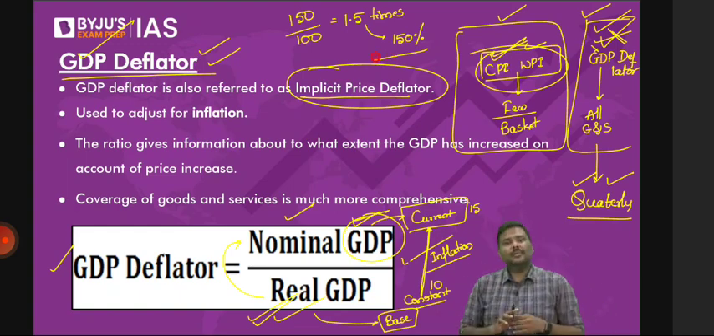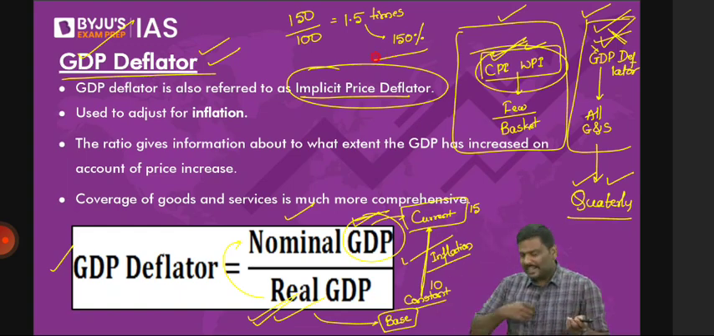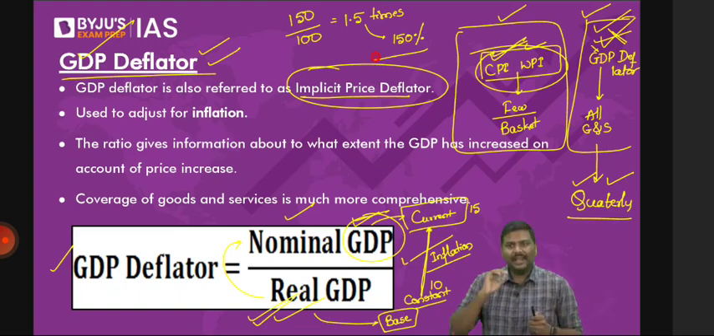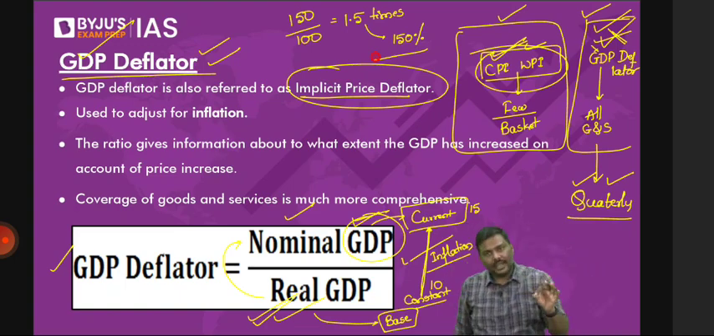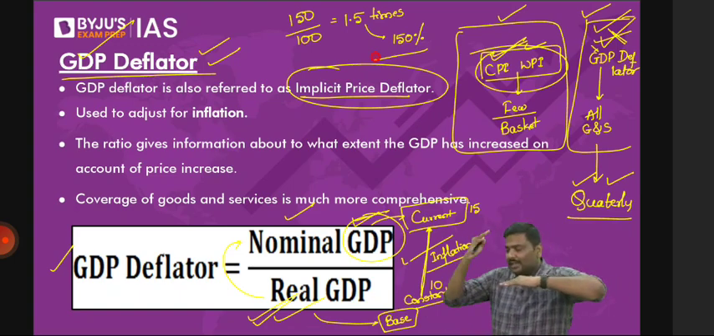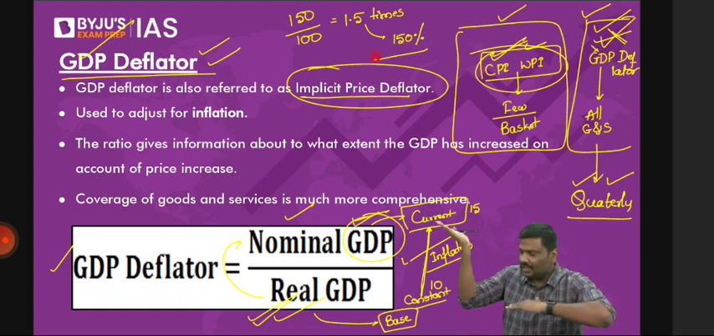But what does it actually indicate? If the deflator is 1.5, it simply indicates that compared to the base year, today the market prices have increased by 50%. I'll repeat it. Compared to the base year, today the market prices have increased by 50%. That is basically inflation in the overall economy.